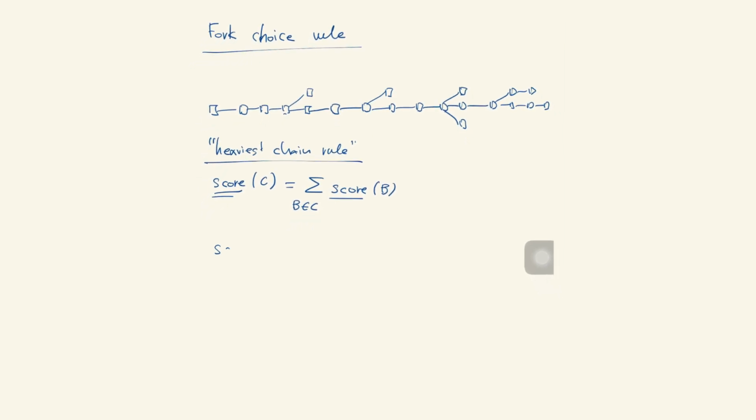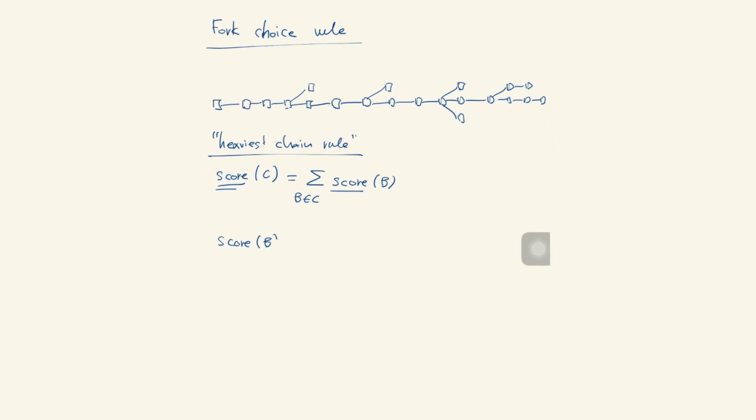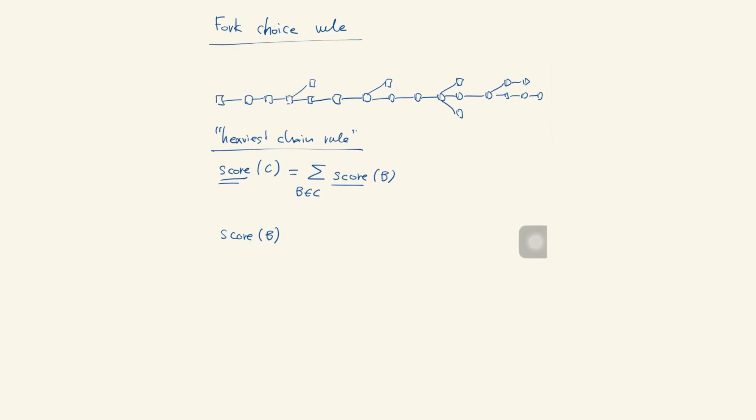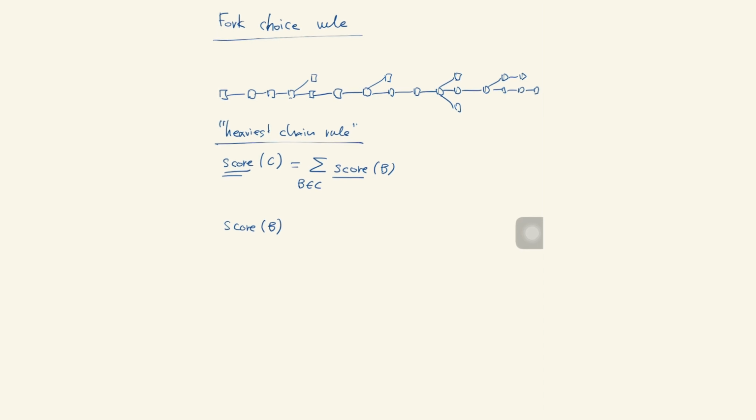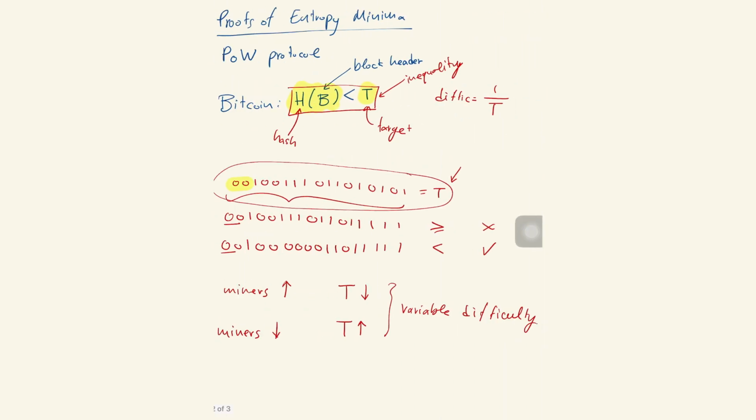And in order to score a block, we just look at its target, and then it contributes proportionally to its target, right? For this discussion, for simplicity, let's assume that the target is fixed because the miner population is constant. So the miner population doesn't change. There's no advances in hardware happening during our analysis, and the target remains the same.